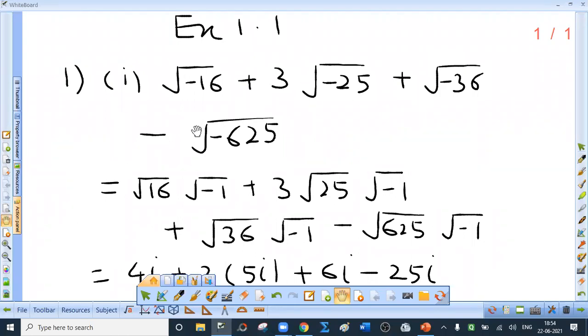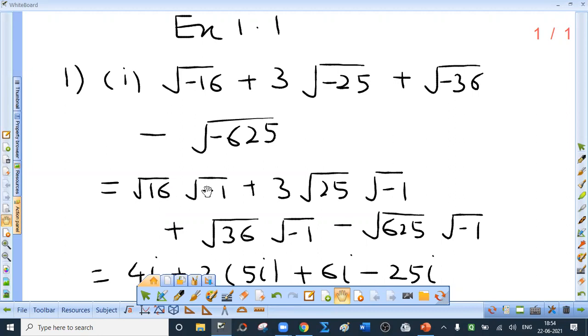You may be thinking, can I take this minus under the radical sign? No, that is absurd. Root of minus 16 is root 16 into root minus 1. Now here you may also ask, sir, why not take plus minus 4? In such cases, by root we mean positive root.